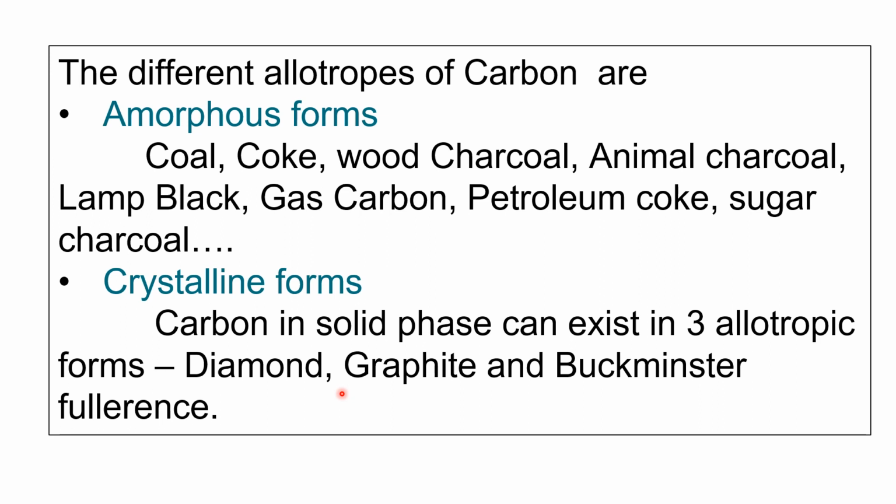It can also exhibit two allotropic forms, as amorphous and crystalline. Again, these amorphous and crystalline forms are of different types, as you can see here. And I'm going to explain the three crystalline forms of carbon in the next class.